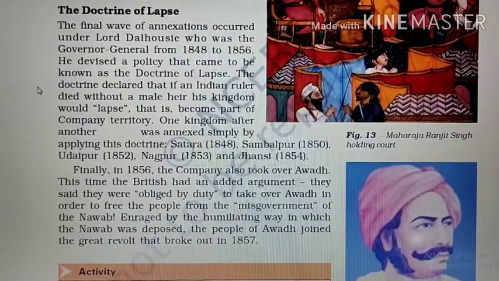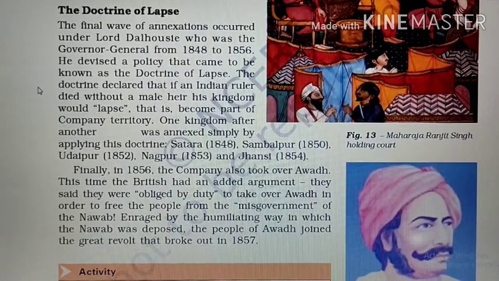Now coming over to our next major topic, that is the doctrine of lapse. Under this doctrine of lapse, Lord Dalhousie played a very shrewd game. This doctrine of lapse was brought by Lord Dalhousie only, who was the Governor General from 1848 to 1856, and he gave the final wave of annexation in India by the British Empire.